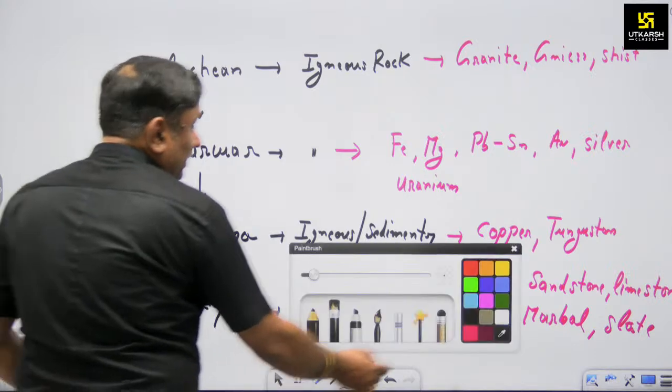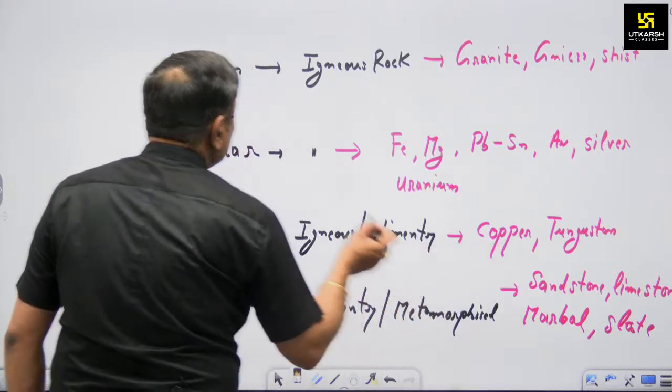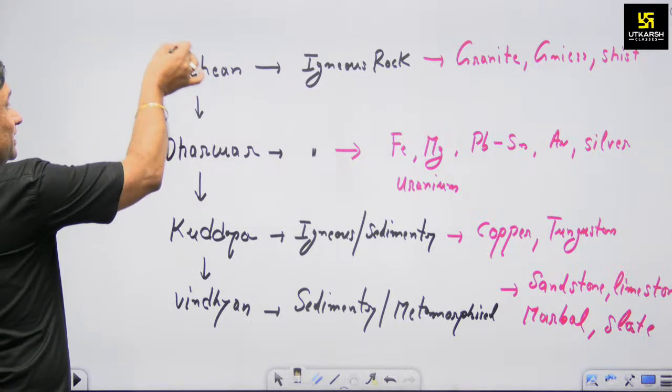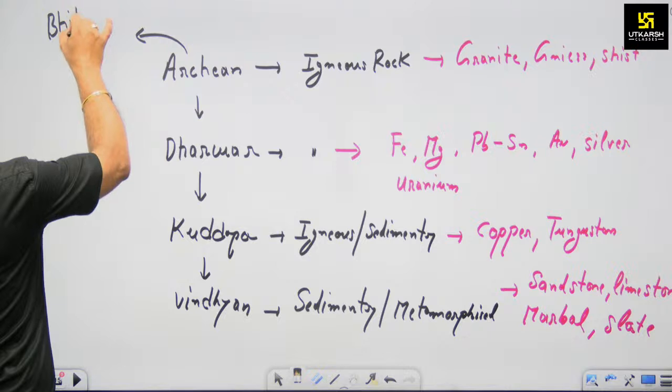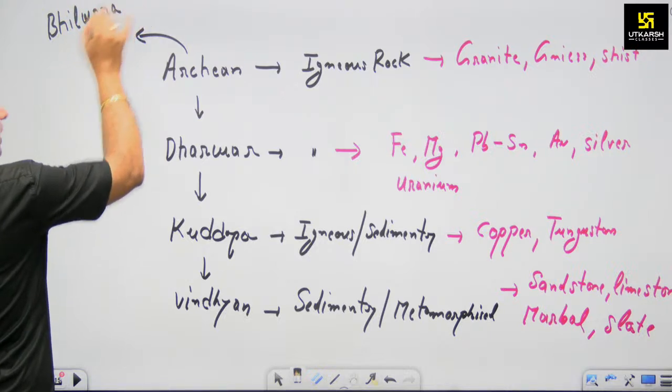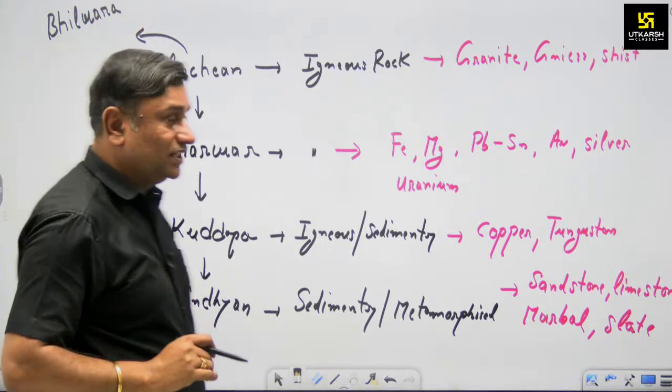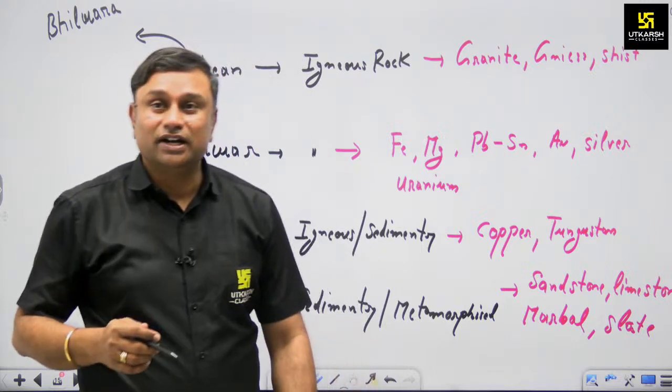RPSC and the subordinate board say that the initial rock of Archean is also known as the Bhilwara group.